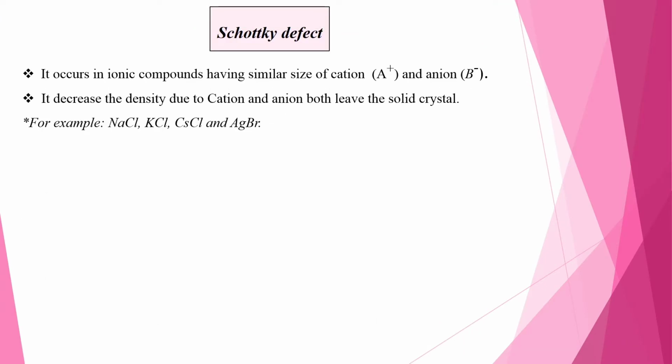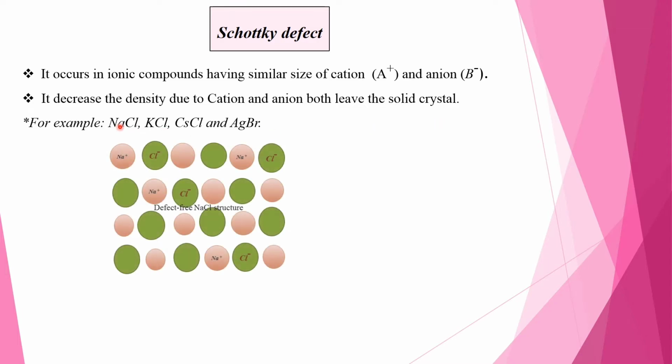Schottky defect. It occurs in ionic compounds having similar sizes of cation A+ and anion B-. It decreases the density because both cation and anion leave the crystal. For example, sodium chloride, potassium chloride, cesium chloride and silver bromide, etc.